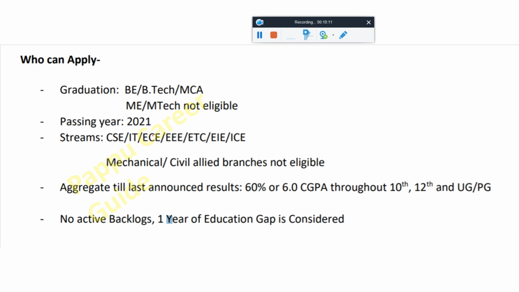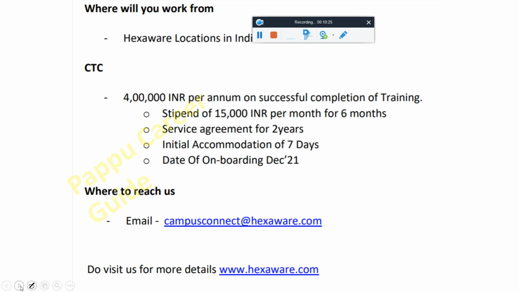So let's start. This is the 2021 batch: BE, BTech, MCA eligible, MSc not eligible, and mechanical not eligible. Same thing which I discussed for the 2022 batch. Okay, 1 year gap is allowed and 60% or 6.0 GPA. If you're satisfying any of them, then you are eligible. Okay. So here's the CTC for the 2021 batch.